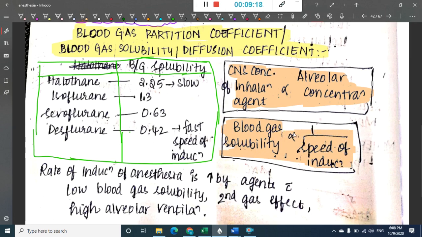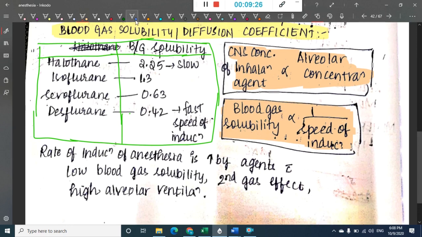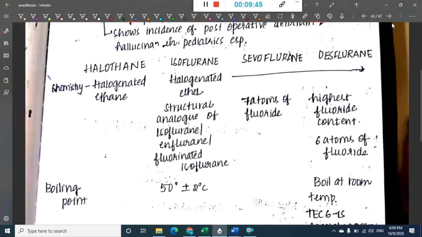As a result, free form is very less, so it has less speed of induction, right? The rate of induction of any agent can be increased by low blood gas solubility, the second gas effect, or high alveolar ventilation. All these will increase the speed or rate of induction of anesthesia, right?